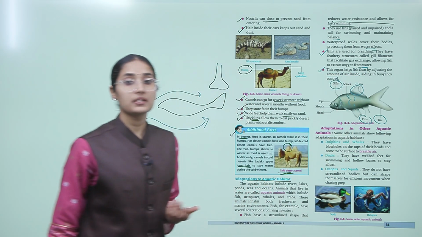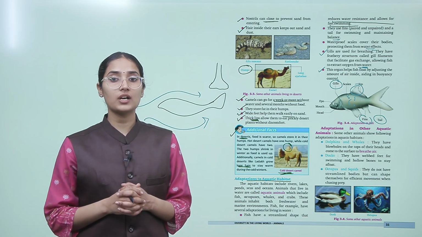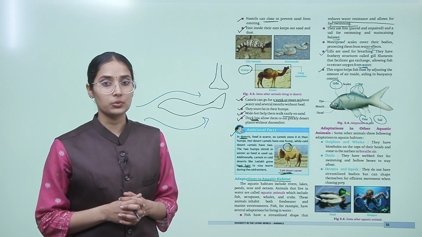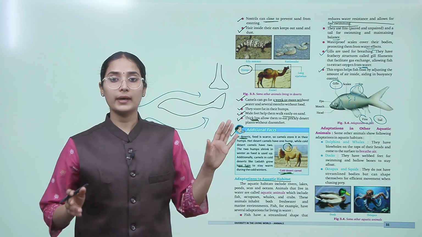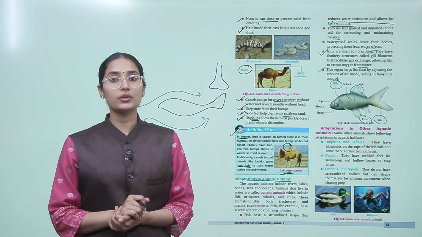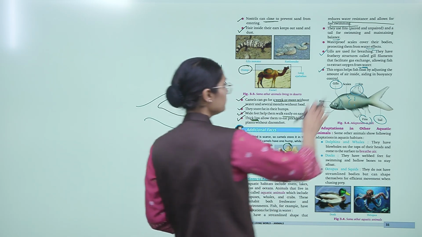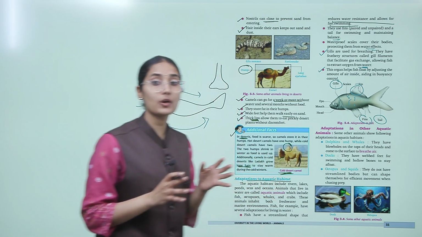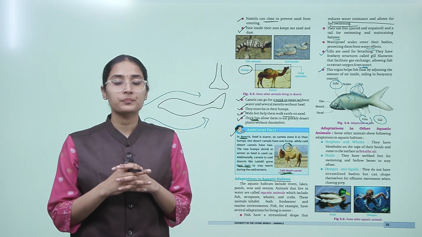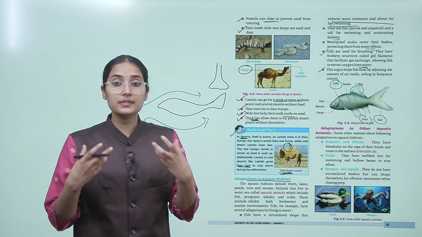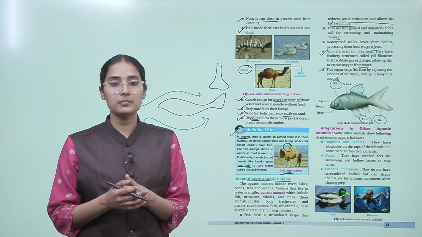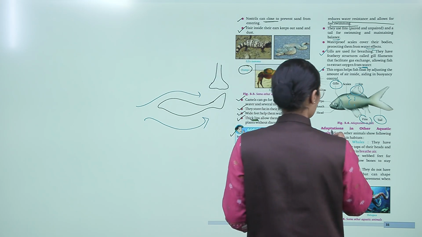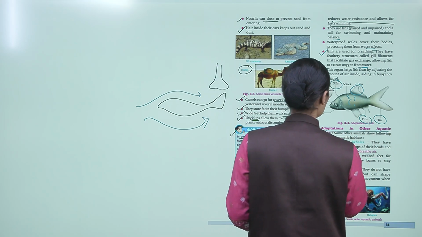This organ helps fish float by adjusting the amount of air inside, adding to the buoyancy control, right? So this also helps fish to float, right? Maintain its balance and adjust the amount of air that is inside the fish, that helps in the buoyancy and maintaining control. Now, what are other adaptations in the aquatic animals?